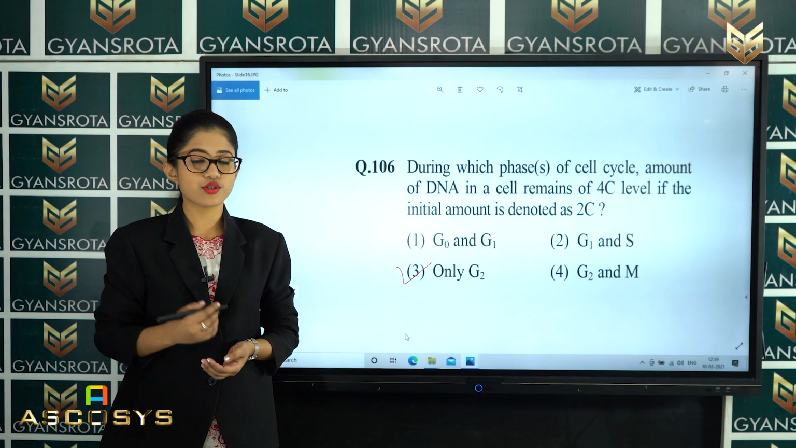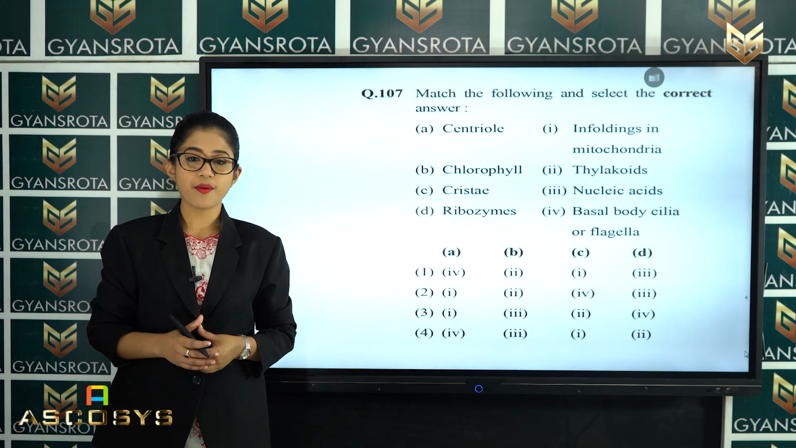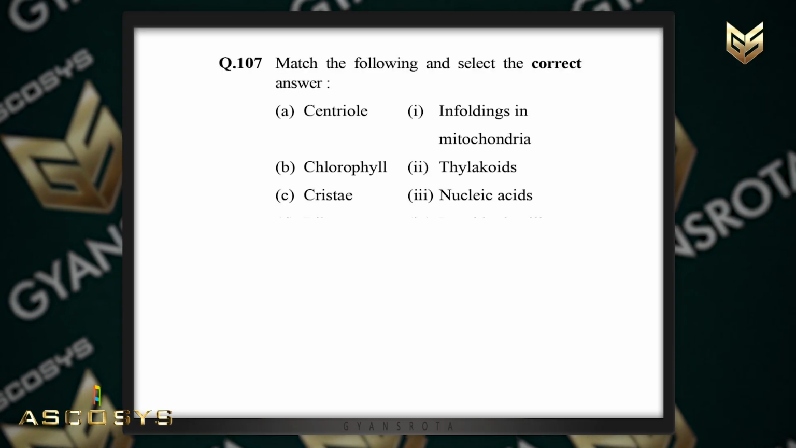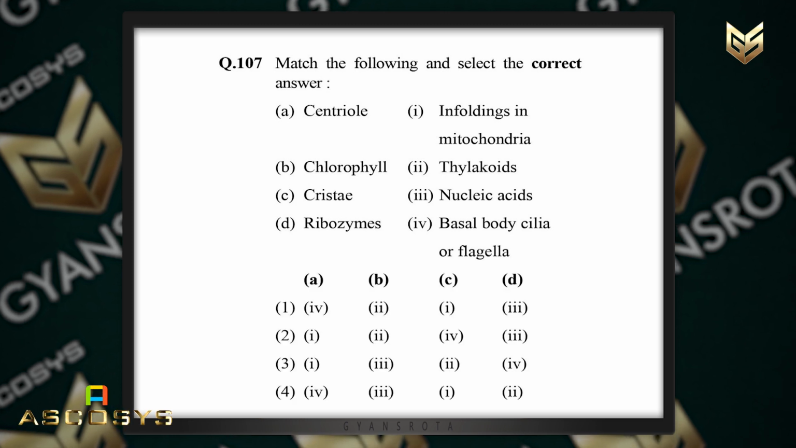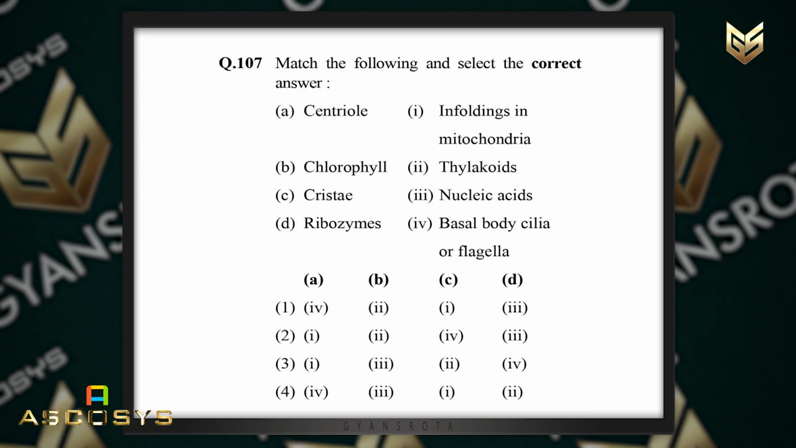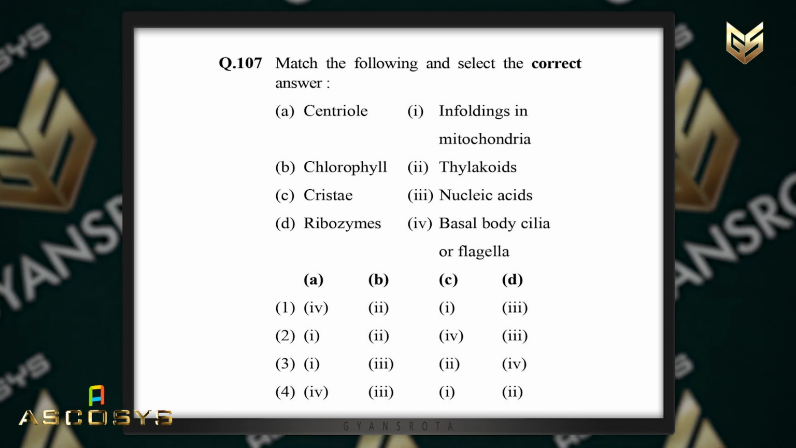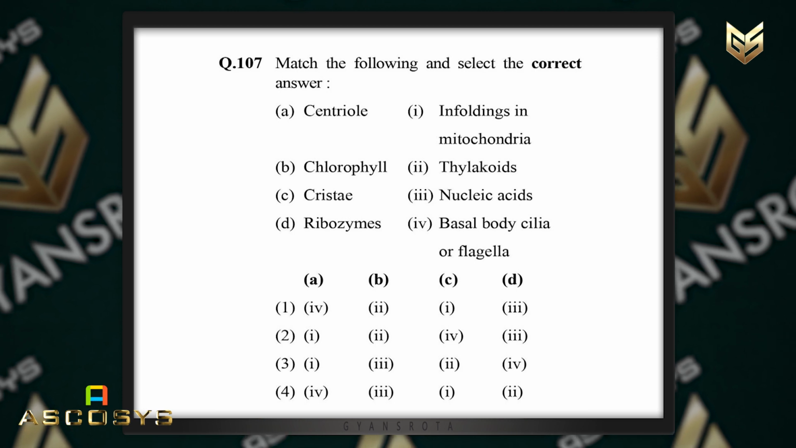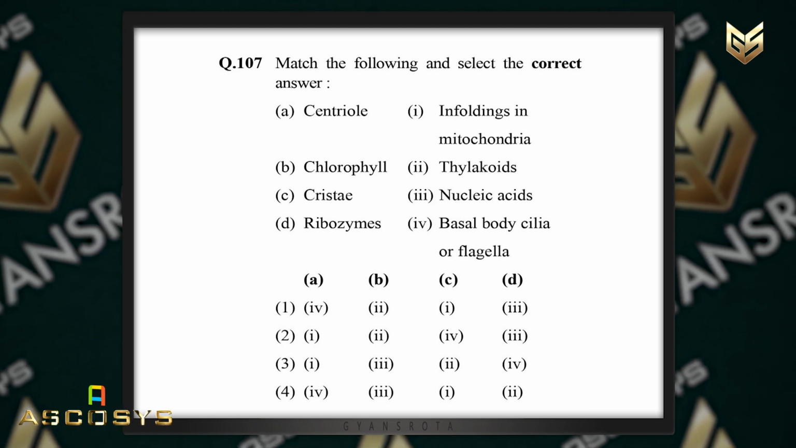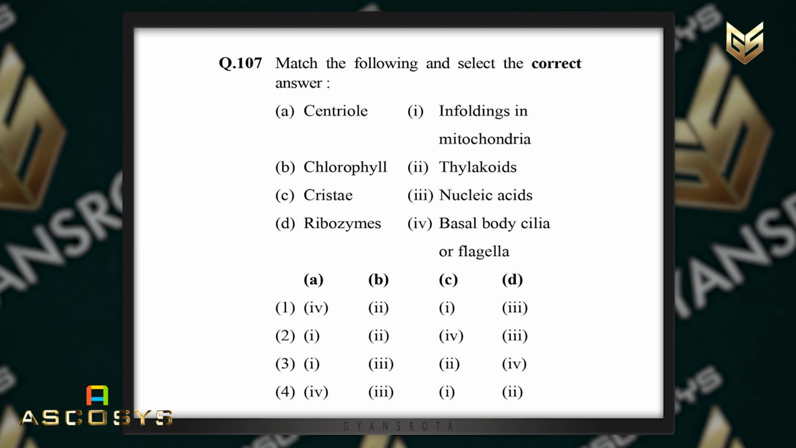Now let's see the next question. Now the next question is question number 107. Match the following and select the correct answer. In the column 1, these are given. You can see here centriole, then chlorophyll, cristae, then ribozymes, and in the column 2, all their structures and parts are given like enfoldings in mitochondria, thylakoids, nucleic acid, and basal body of cilia or flagella.